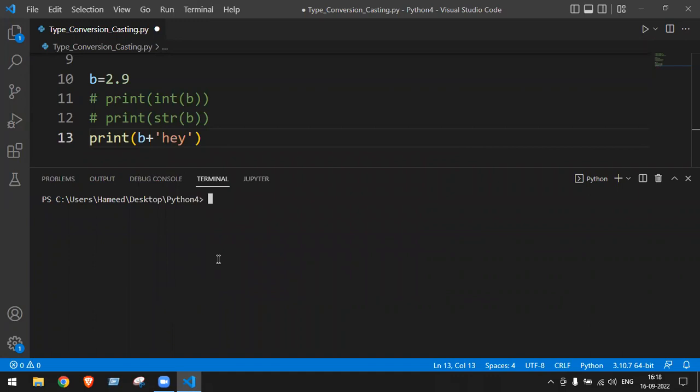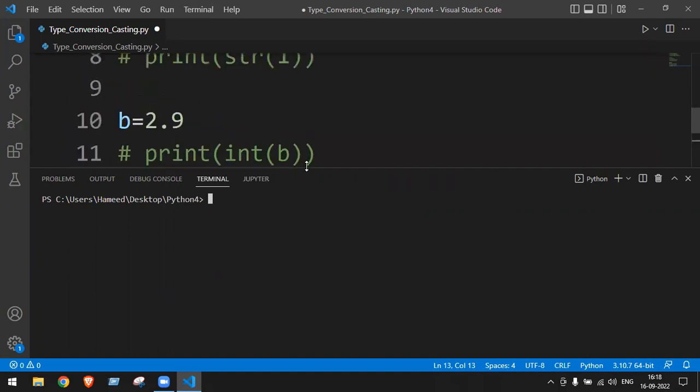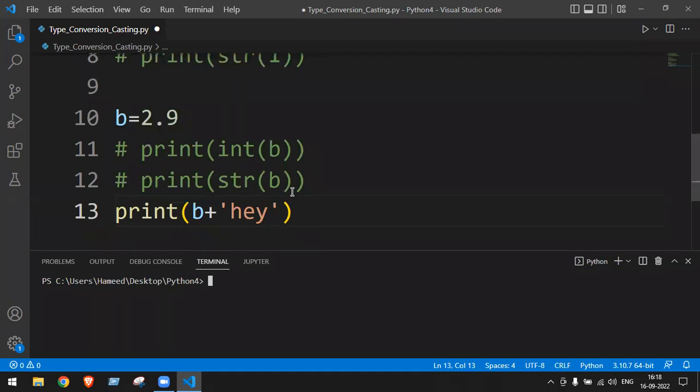Dheeraj, check once. See, I kept my total screen as black. Okay, why? Because black will be easily seen. Okay. So B is what type? Float type. A is what type? String type. What will be the answer now?